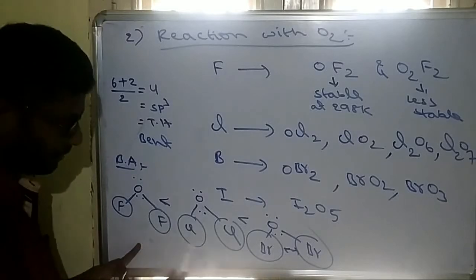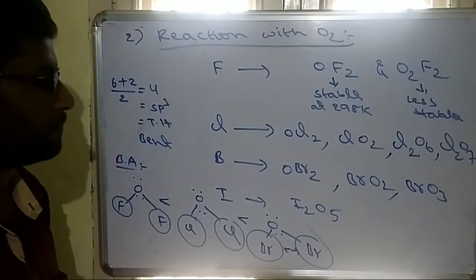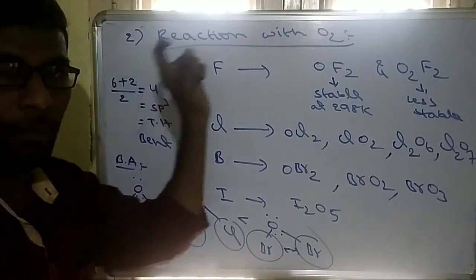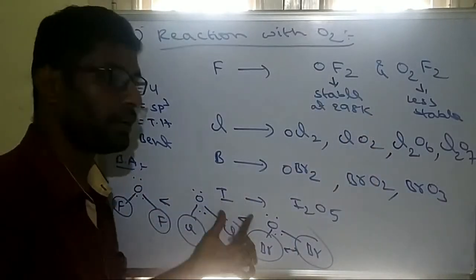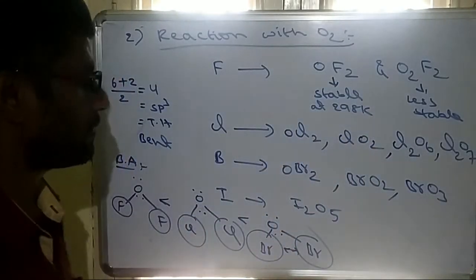OF2 is a fluoride, but the remaining are oxides. Chlorine will form more number of oxides, iodine will form less number of oxides. Remember it.